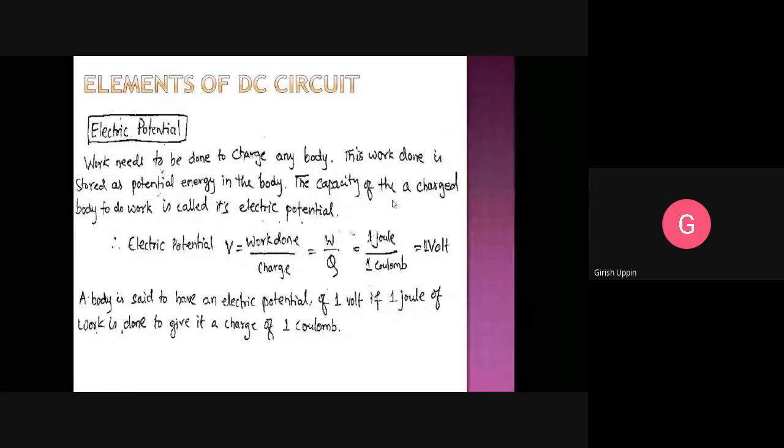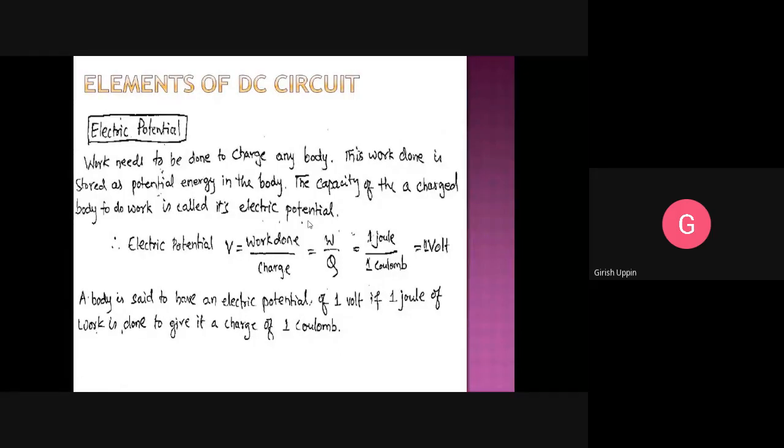Now what kind of work is done in an electrical circuit? The kind of work done in an electrical circuit is moving the electrons in a closed circuit, isn't it? So when we have a body which is charged with a higher potential, it has a capacity to do more work.